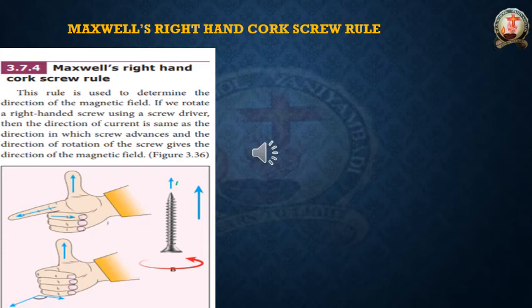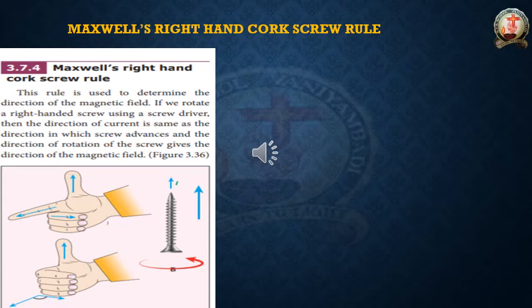I hope you understood the difference between the right hand thumb rule and Maxwell's right hand corkscrew rule. In the right hand thumb rule, you have to know the direction of the current, only then can you find the magnetic field, correct? But here you need not know the direction of the current.